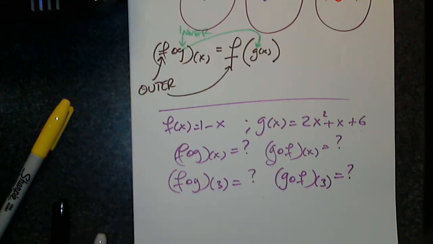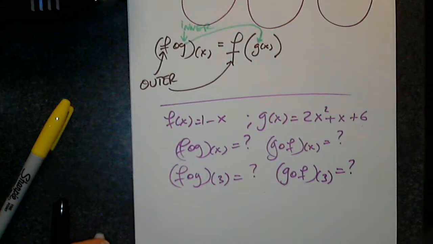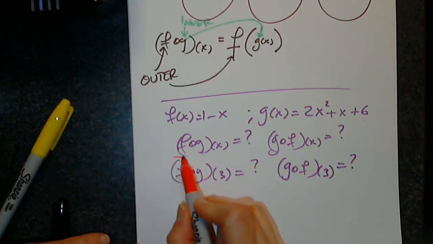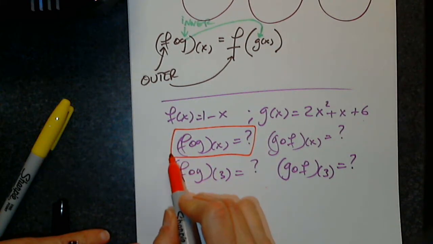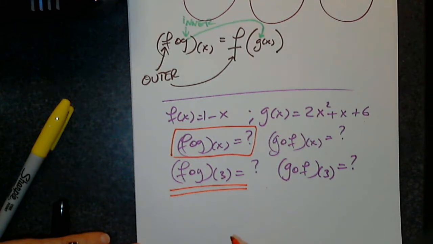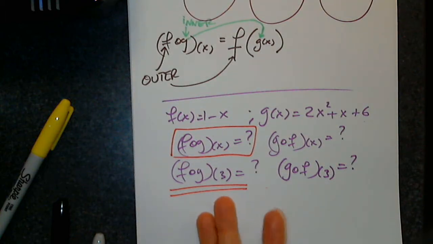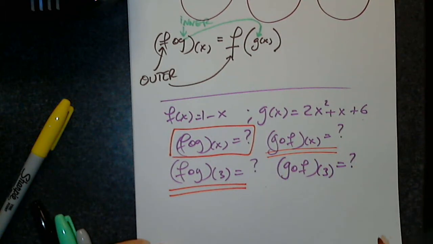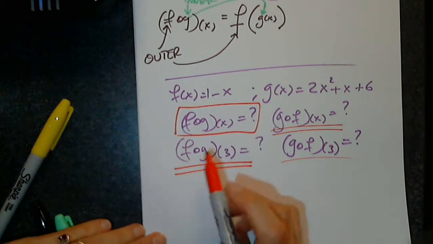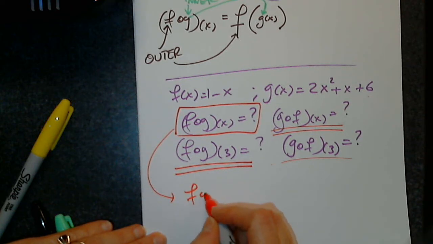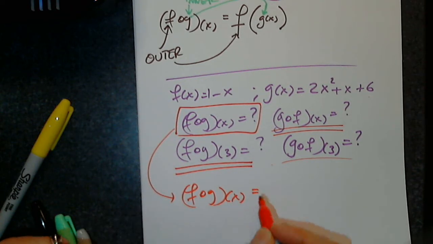Very good. So here's what I recommend, and this is not the only way. Once I have this function, how will I determine this? Yes. Plug in 3. And I have the answer to this part. Once I have this function, how do I determine this? Just plug in 3. Okay, so let's start with f comp g. Can anyone give us the definition of f comp g?